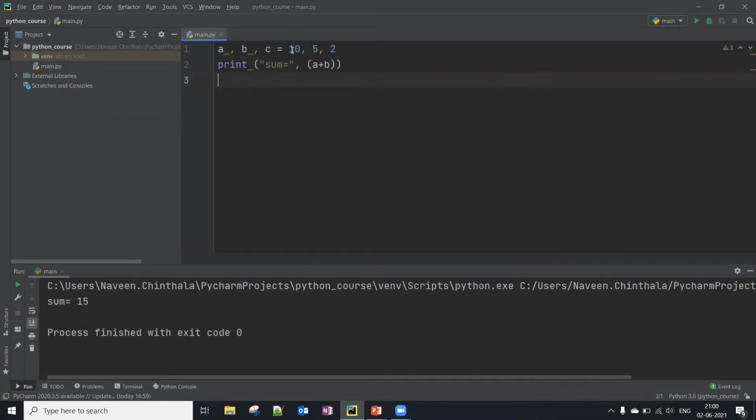So if you see here, I'm doing the sum of these 2 variables, A plus B, nothing but 10 plus 5, which is 15. By default a space comes, so okay, fine.